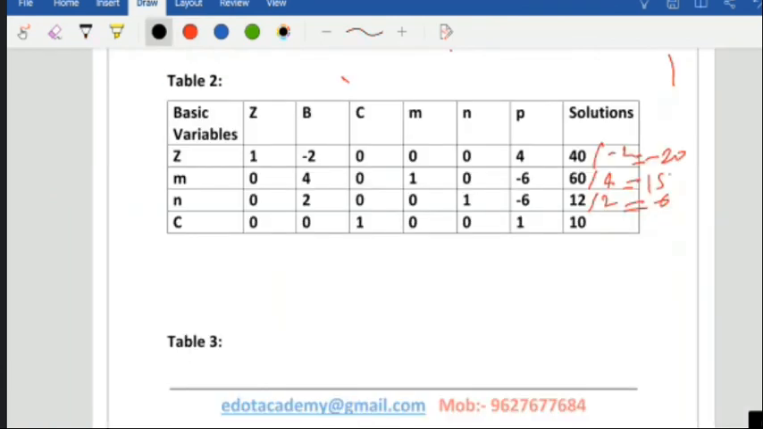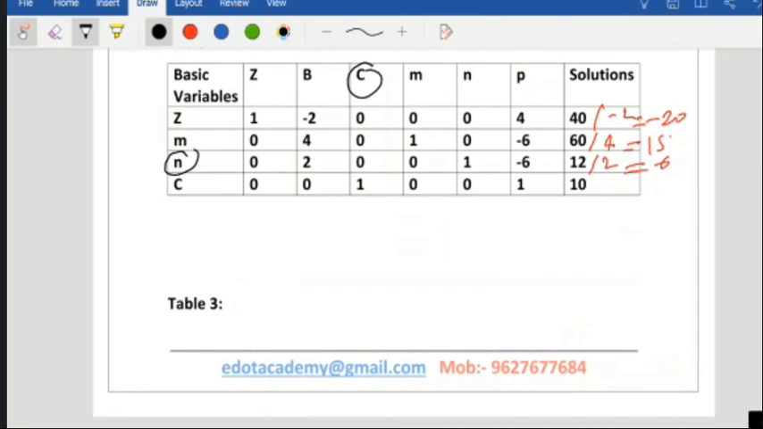Now here the entering variable is C and the outgoing variable is N. So that means we replace. You have to bring 1 here. That means you divide the whole equation by 2. If you divide this, I'll just write here for this value N. So this will be 0, 1, 0, 0, 0.5, -3 and 6.